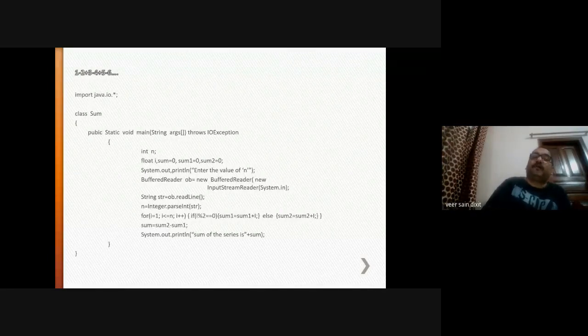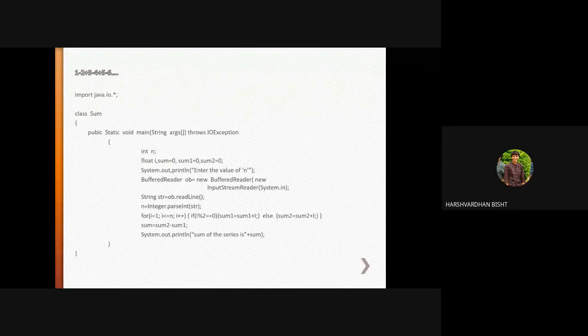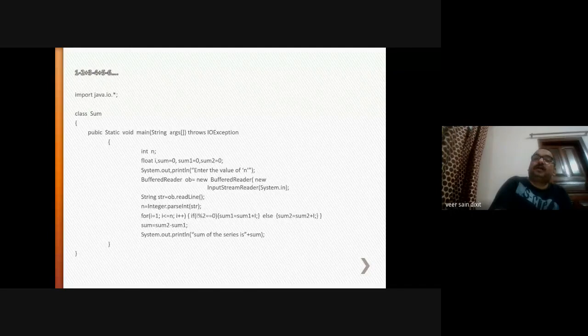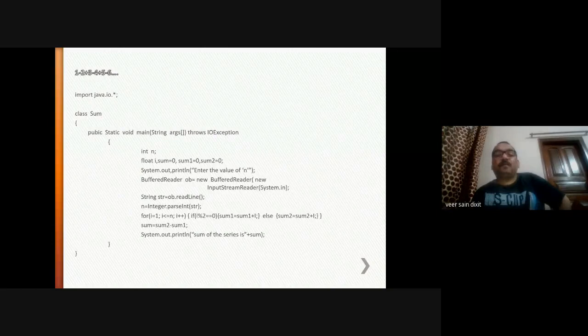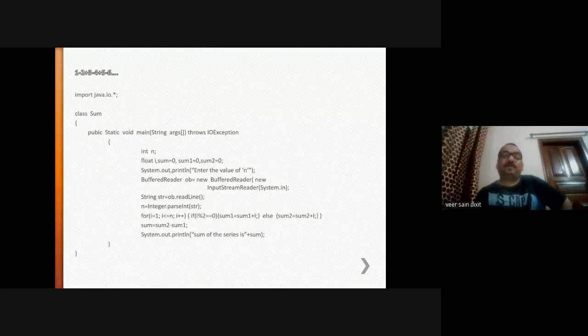What is the use of this void? Anyone? It means that this main function is not returning any value. Okay. Here String args are the array of arguments of type String objects you are passing from the command line. Then throws IOException. In every program, these statements are common.